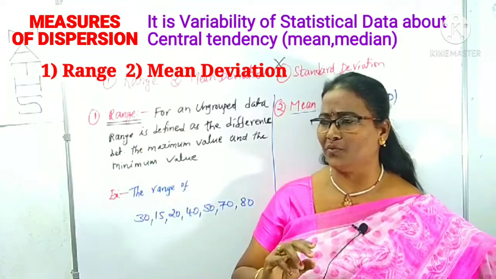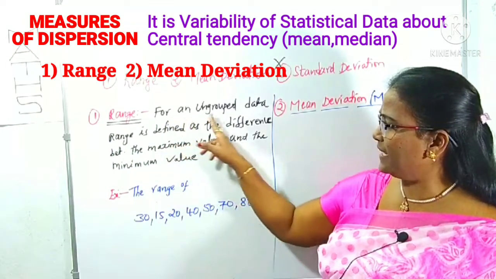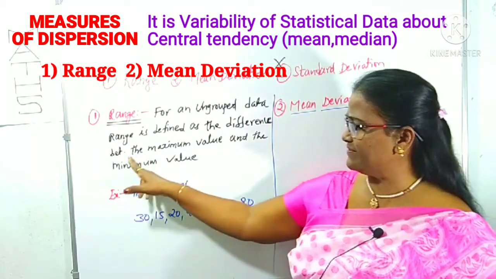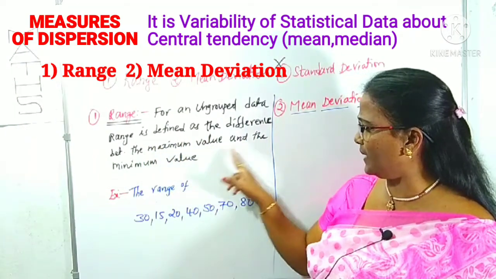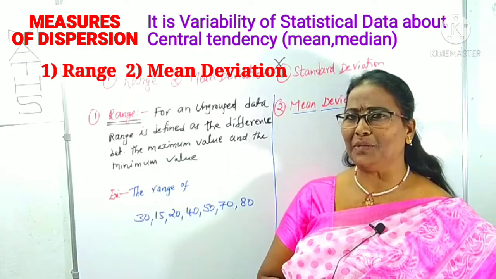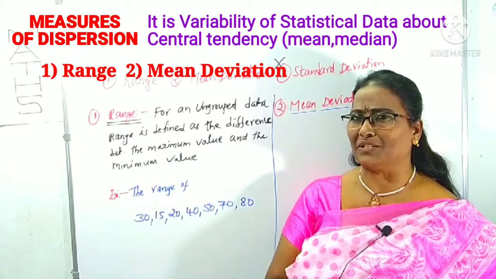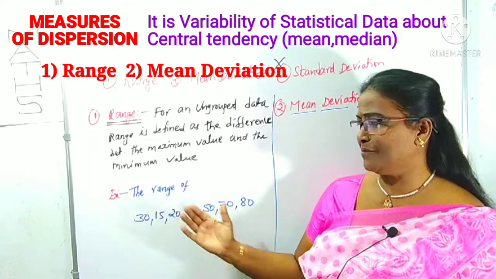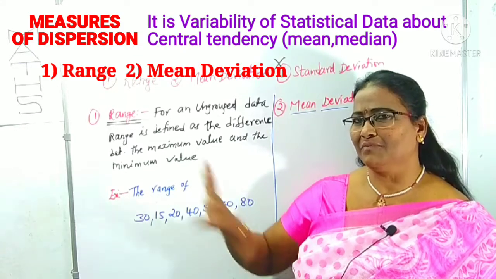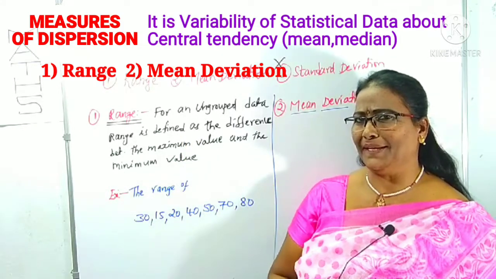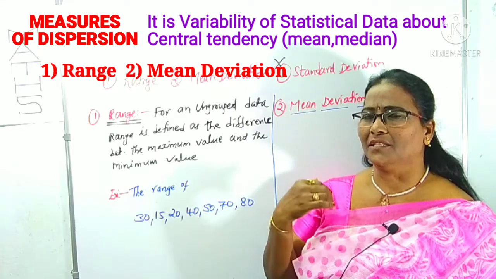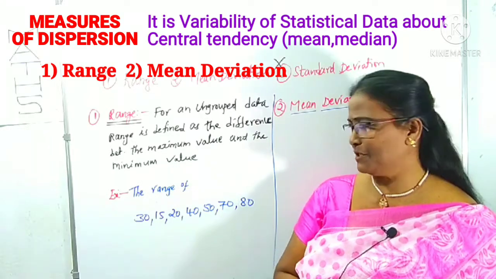Just concentrate on how you can read it. For an ungrouped data, range is defined as the difference between the maximum value and the minimum value. Maximum means greatest value, minimum means least value. Difference is nothing but the range. Look at this example. You can give any example. If you are asked the definition, you write the definition and give your own example, any one example. We just give it here for our presentation purpose.